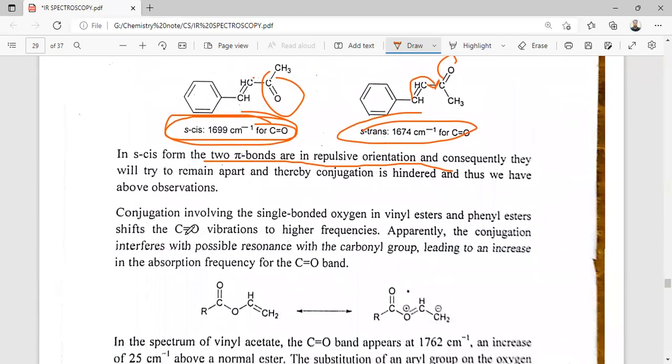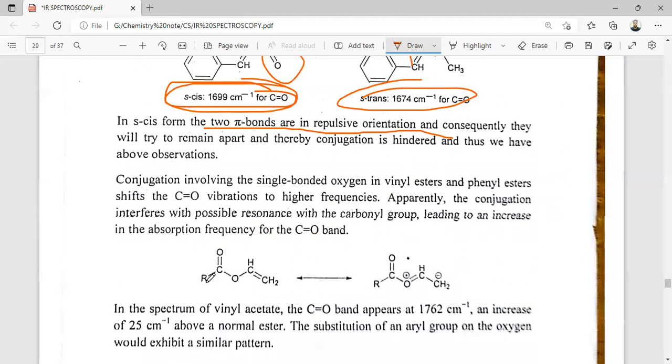So conjugation involving the single bond oxygen in vinyl esters and phenyl esters shifts the C=O vibration to a higher frequency. Apparently, the conjugation interferes with the possible resonance to the carbonyl, leading to an increased absorption frequency.